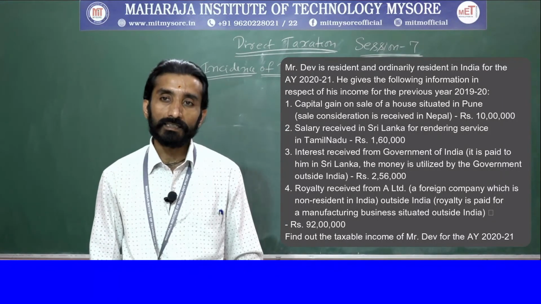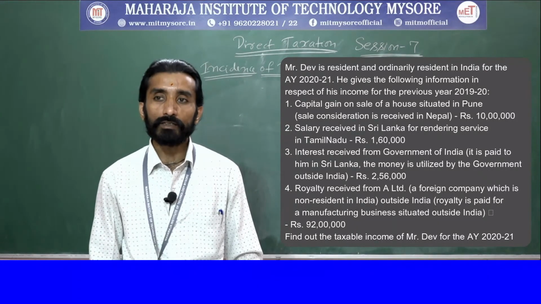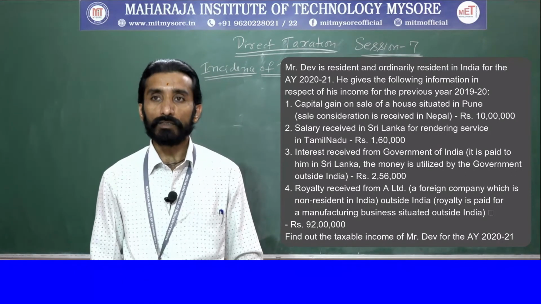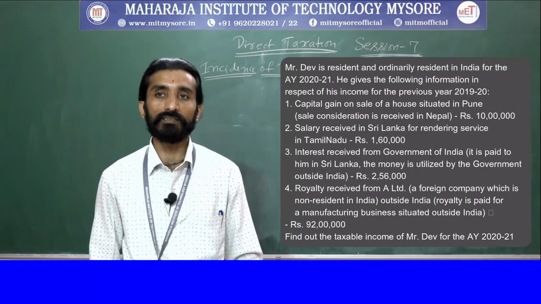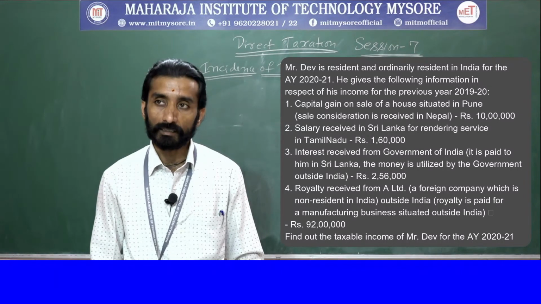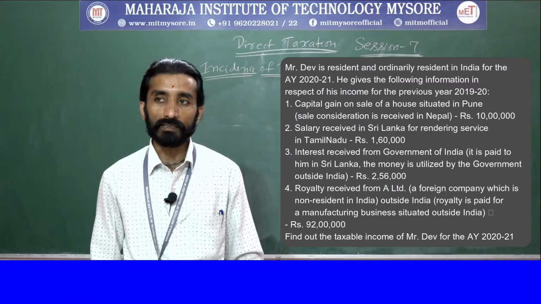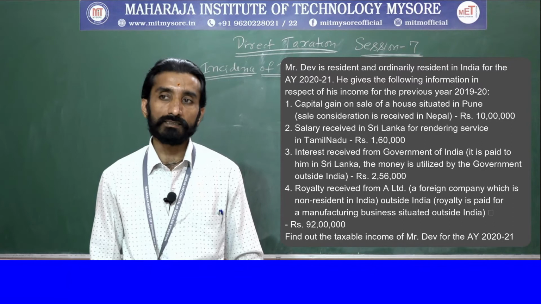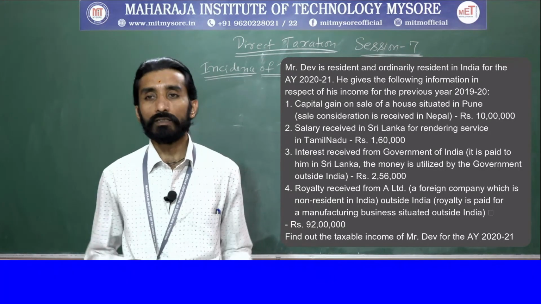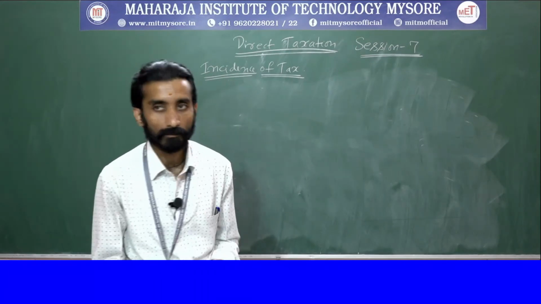Next thing is royalty received from A Limited outside India. That is again an Indian income only, right? Royalty received from A Limited, a foreign company which is non-resident in India, means in India they are doing the business but they are said to be non-resident. So it will be said as Indian income and it will be chargeable to tax, that is 92 lakh is chargeable to tax. So this is what you need to work out. The same procedure you need to follow here.